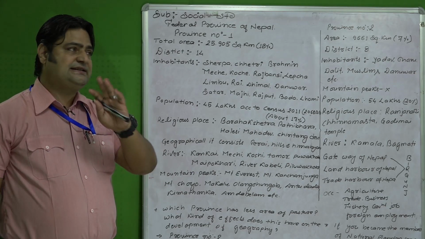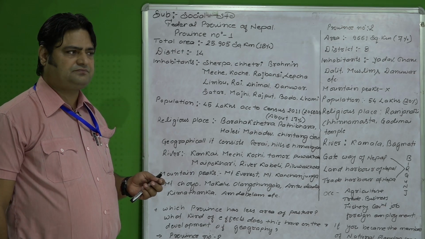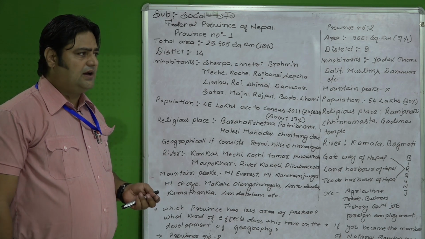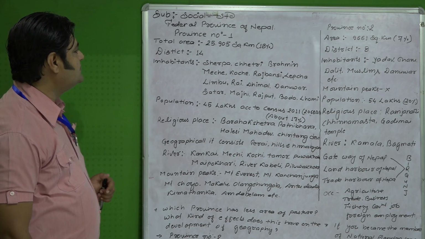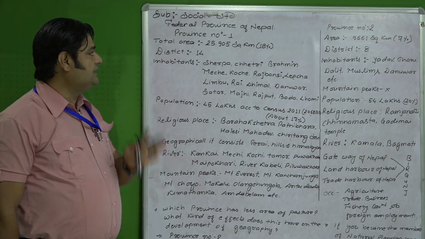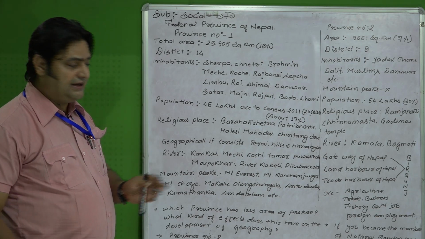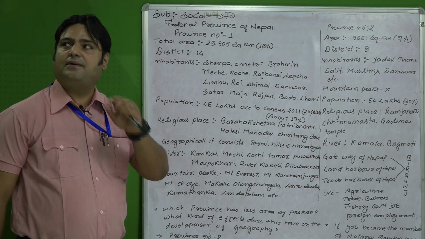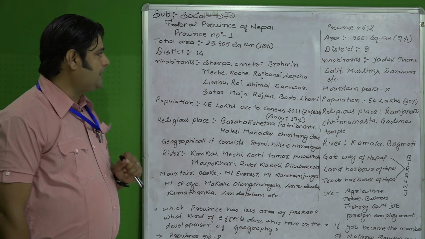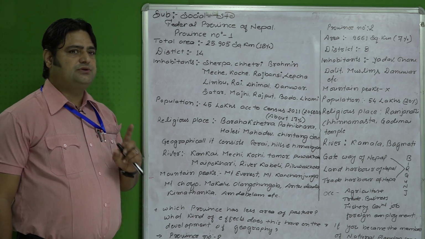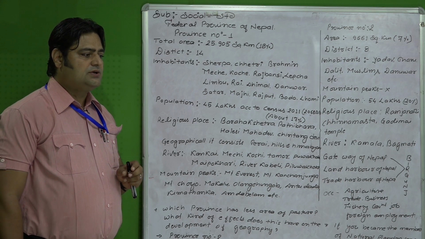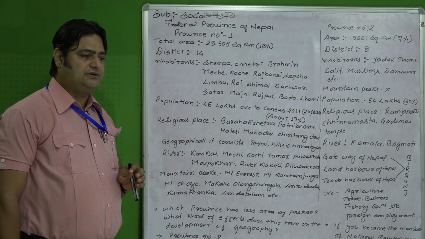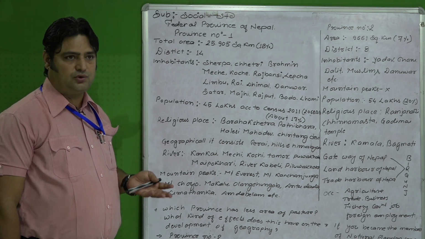So today we are discussing the physical features, the topography, and the structure of this area: the total area of Province Number 1 is 25,905 square kilometers, and in percentage it is about 18%. It consists of a total of 14 districts. The 14 districts are given in the book also, so I kindly request the students to open the lesson book at home.